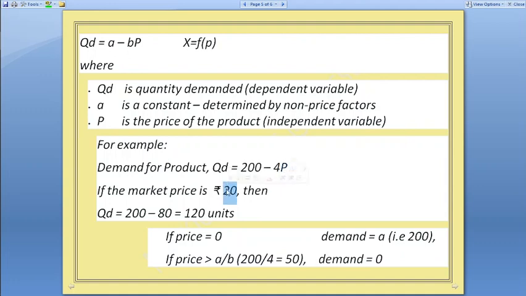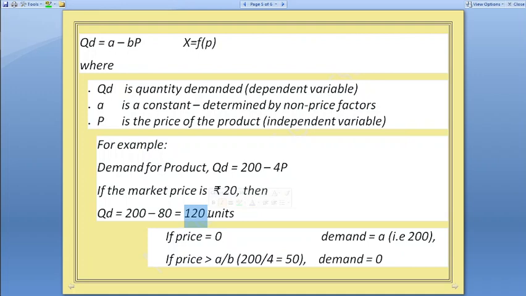How much will you demand? You'll demand 200, which is A, minus 4P. 4 into 20, P is 20. Now we get, if the price is 20, you'll buy 120 units.